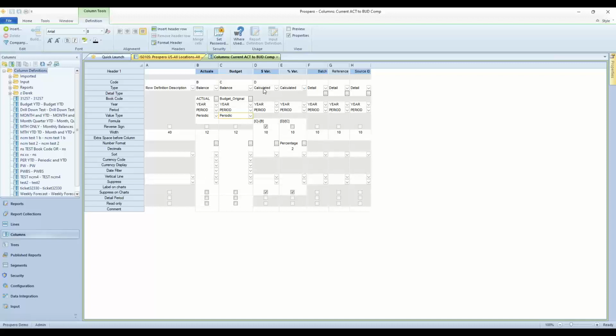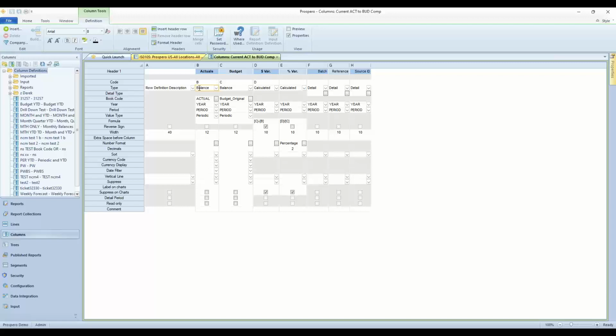We've got some calculated columns here for dollar variances and percent variances as well. And we also have 3 extra columns for transaction level details if I wanted to drill down to batch balances, reference IDs, or source IDs for these. So you can add those columns as well. They only show up if you drill down to the transaction level detail pages.